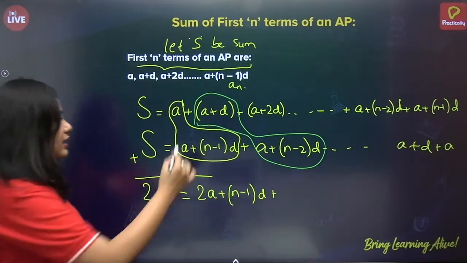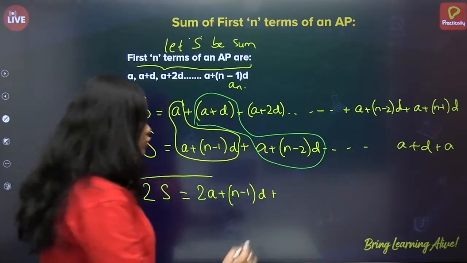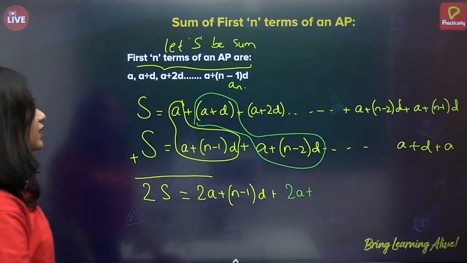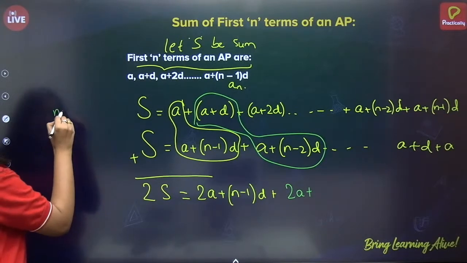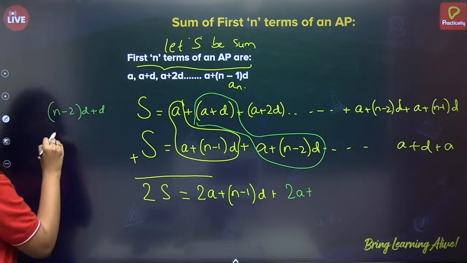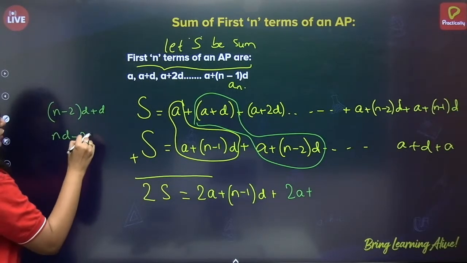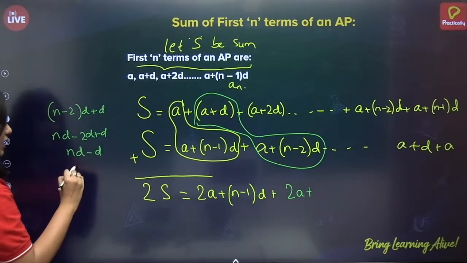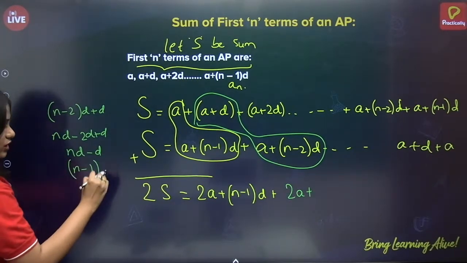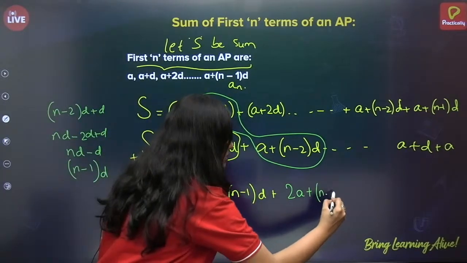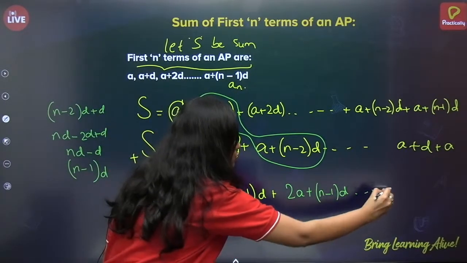What we'll get? Again a plus a is 2a. So 2a plus n minus 2 of d plus d. So nd minus 2d plus d, so nd minus d. Again we'll get n minus 1 into d. Correct? That is what we'll get here, and so on.